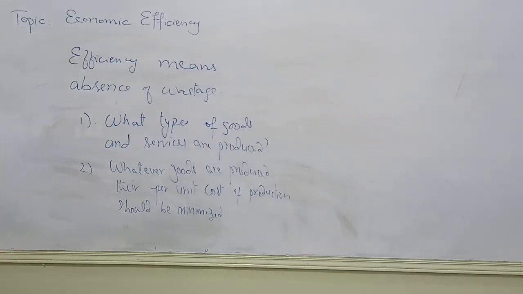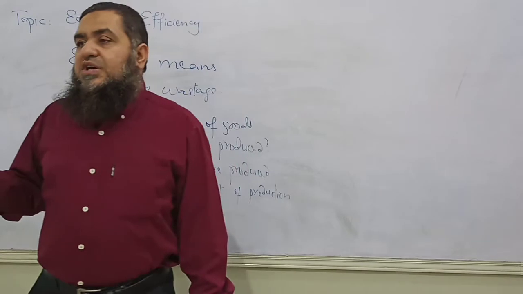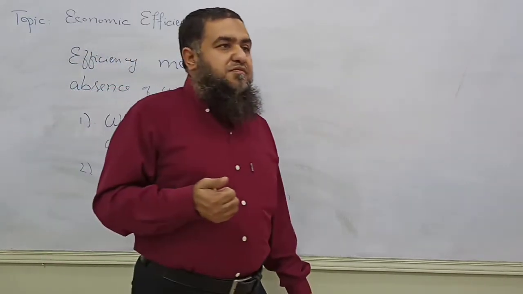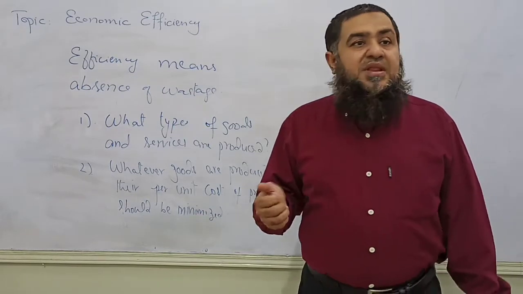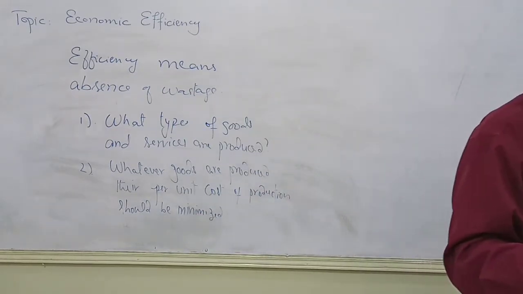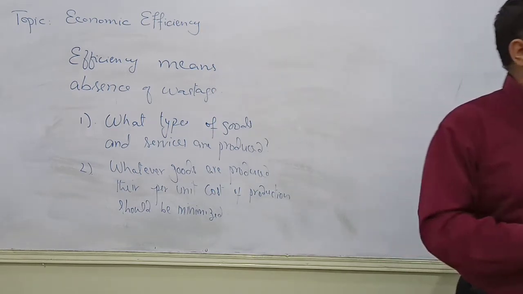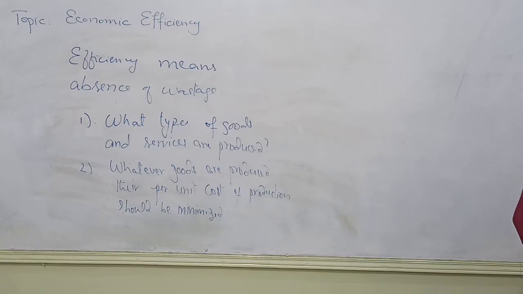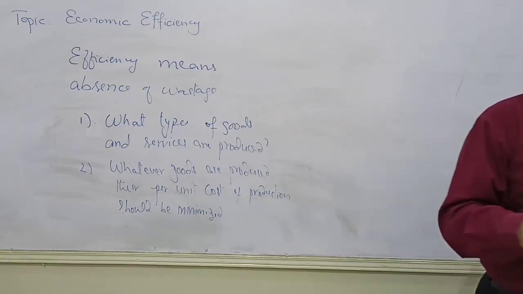Right now, if any producer is going to produce old-fashioned black and white cell phones with buttons, do you think he has achieved allocative efficiency? Those types of cell phones are no more demanded. Only a very small number of people, very low income group people, can demand them. But the majority of people are not demanding those black and white cell phones with buttons.